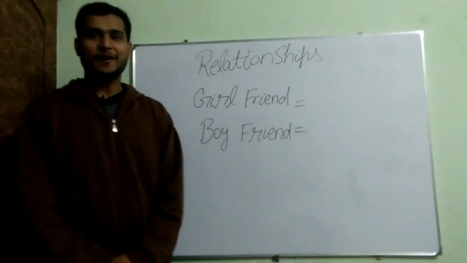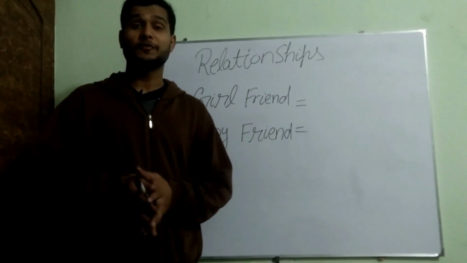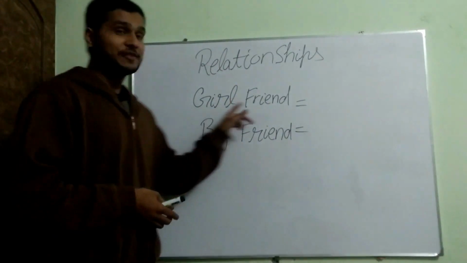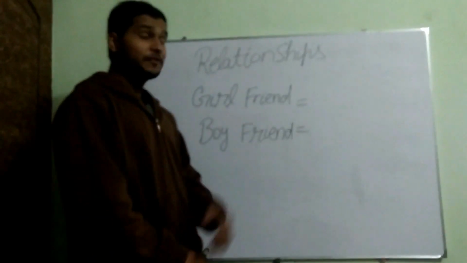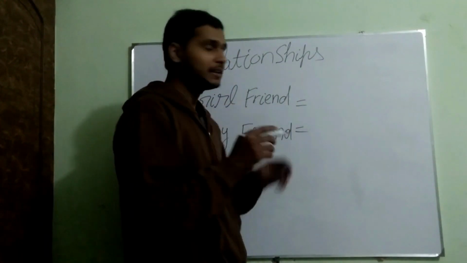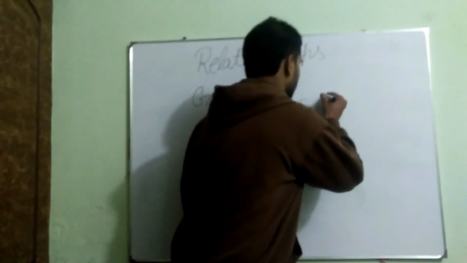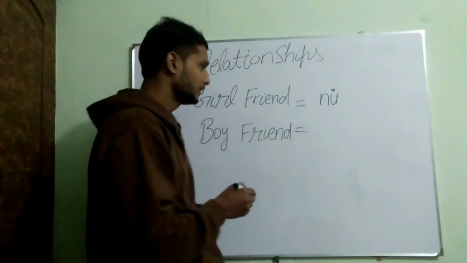And now we have two very important words, particularly for the young: girlfriend and boyfriend. For girlfriend, guys, we have the Chinese, as I have said earlier, nü. Nü is for female.